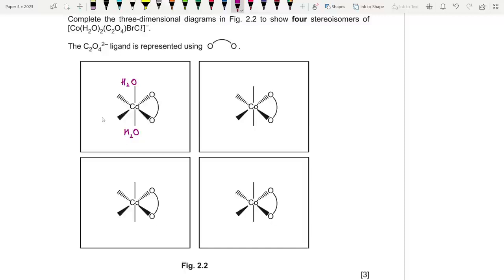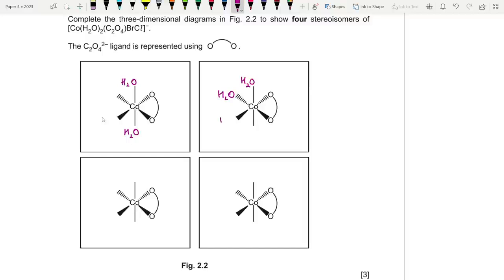if I put the water molecule over here, I can just exclude this position and put it elsewhere. So what does that mean? Maybe I could put it over here like H2O, like this.